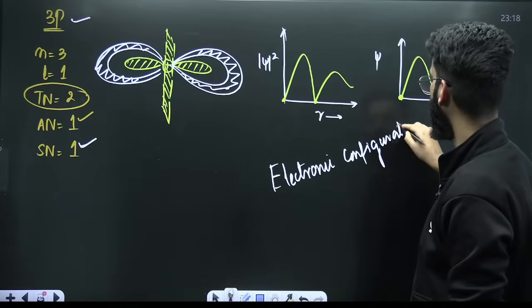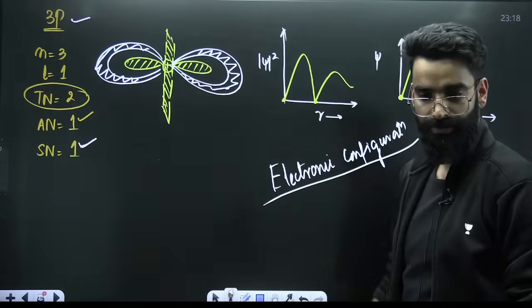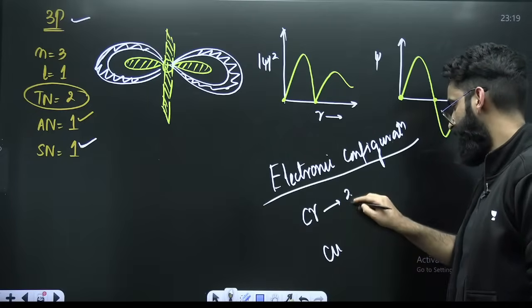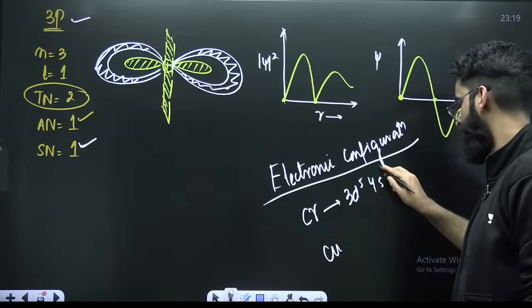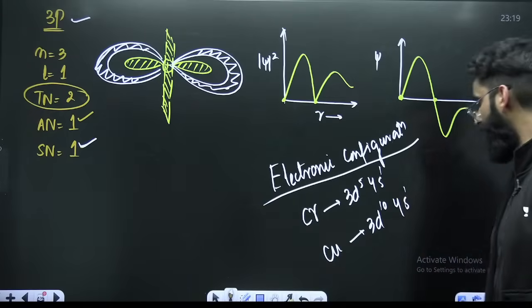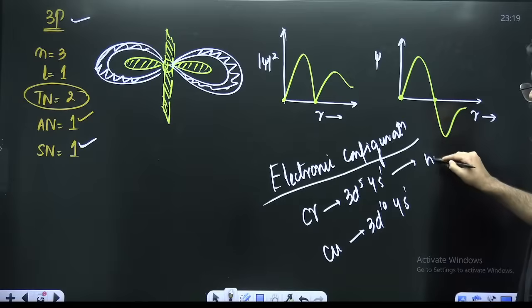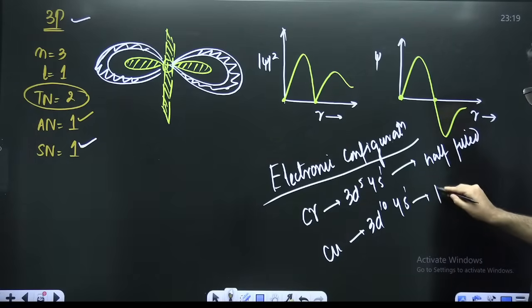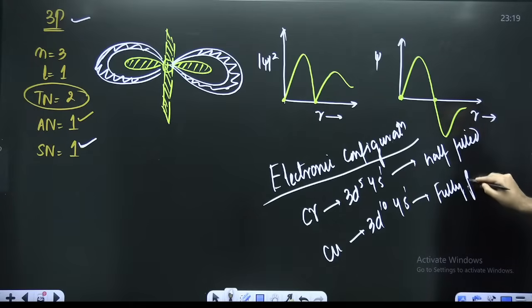Only one question comes: chromium and copper electronic configuration. This is 3d5 4s1 and this is 3d10 4s1. Over here, the half-filled configuration is more stable, and over here, the fully filled configuration is more stable.